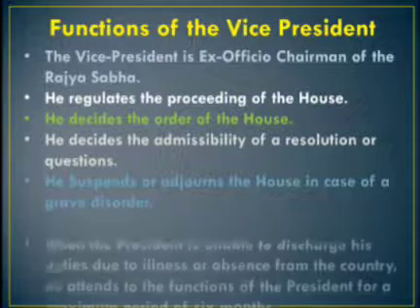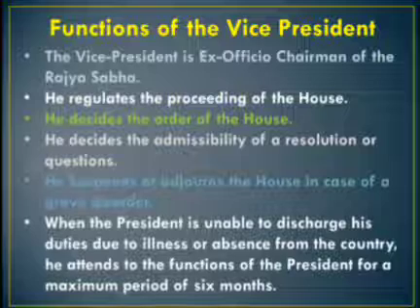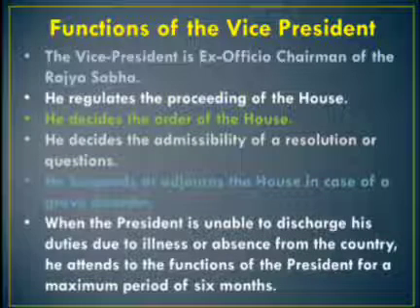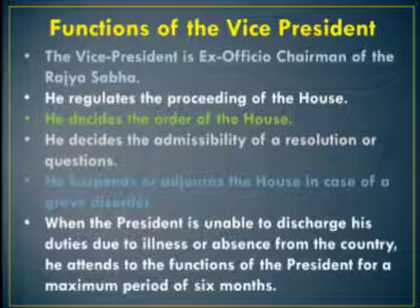When the President is unable to discharge his duties due to illness or absence from the country, he attends to the functions of the President for a maximum period of how many months? Only 6 months. Next we'll see the Prime Minister.